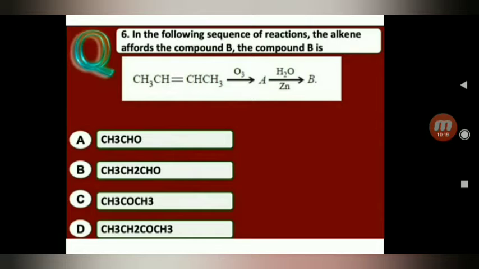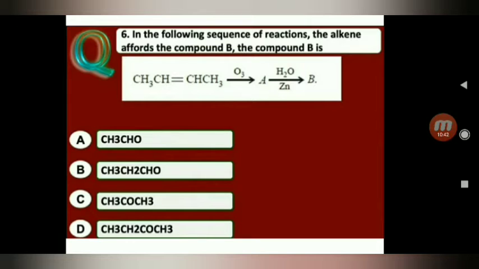A: CH3CHO, B: CH3CH2CHO, C: CH3COCH3, D: CH3CH2COCH3. So A is acetaldehyde, B propanaldehyde, C acetone, D 2-butanol.